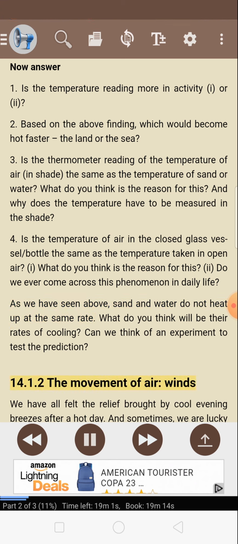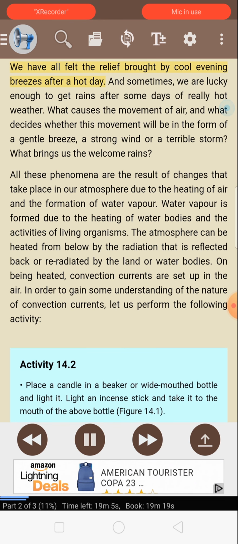14.1.2 The movement of air, winds. We have all felt the relief brought by cool evening breezes after a hot day. And sometimes we are lucky enough to get rains after some days of really hot weather. What causes the movement of air, and what decides whether this movement will be in the form of a gentle breeze, a strong wind, or a terrible storm? What brings us the welcome rains?